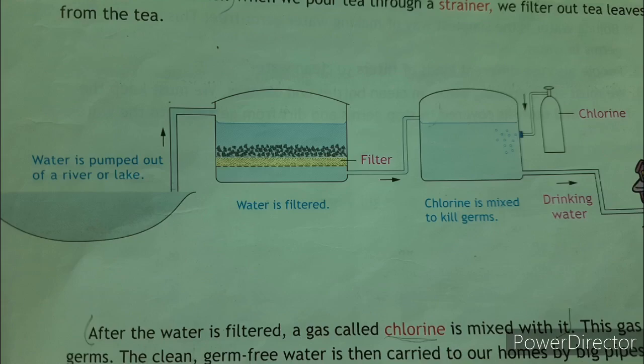Filtering means taking out solid things mixed in water. With the help of chlorine the germs are killed, and we get drinking water. At last, the germ-free water is carried to our homes by a big pipe.